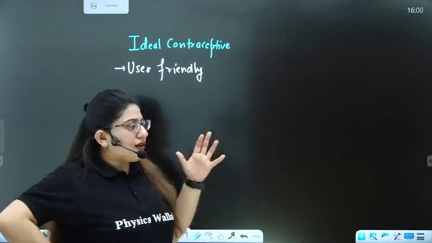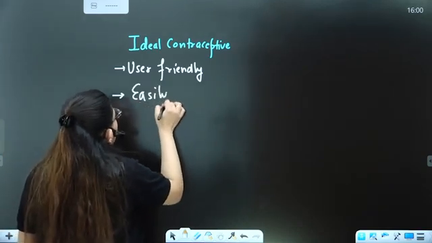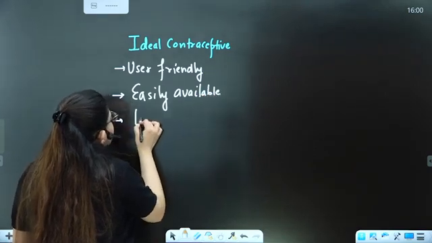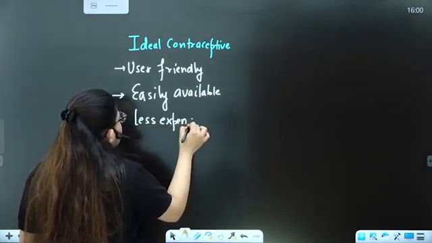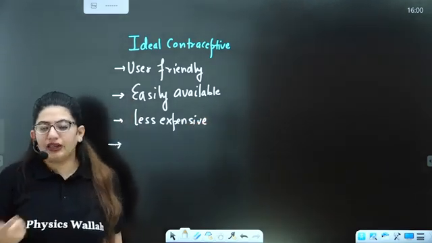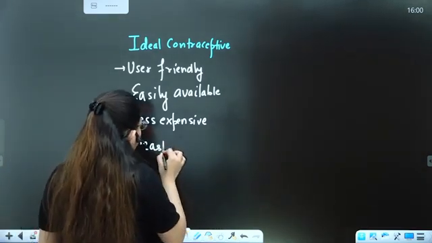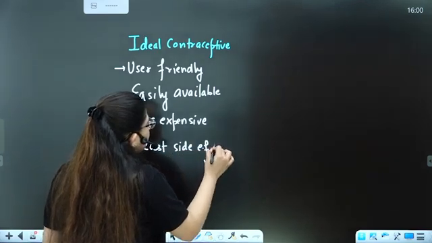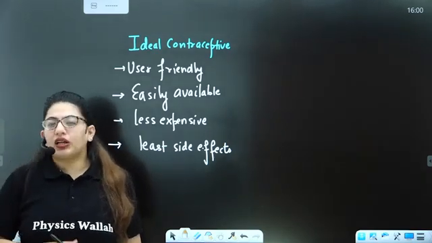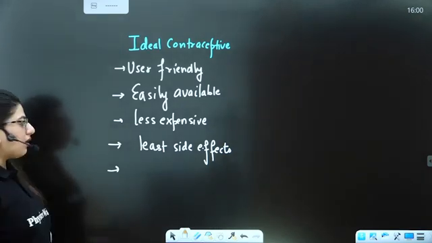So the first point says it should be user friendly. Second, easily available. As I've told you, it should be available over the counter. And it should be cheap, that means less expensive. If it costs thousands, a lot of people will not be able to afford it. If it's 1 rupee, anyone can afford it. It should have the least side effects. The pills have a lot of side effects on a female's body, some of them can even make females fat. So that will not be a good contraceptive.